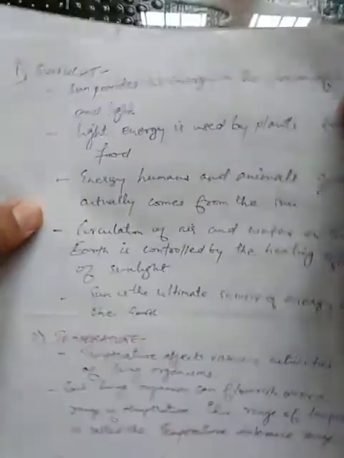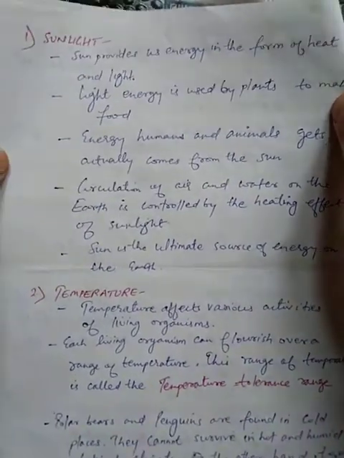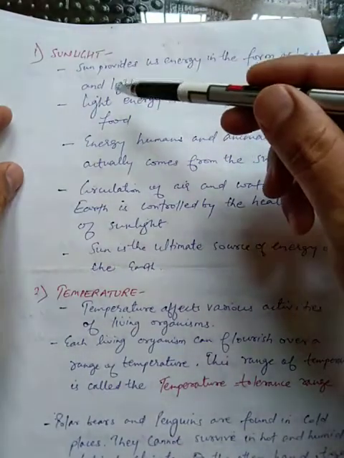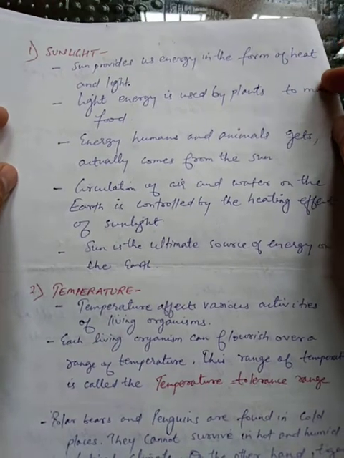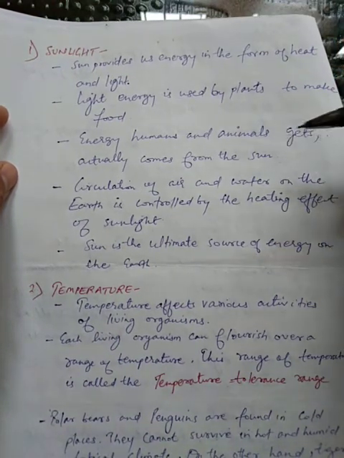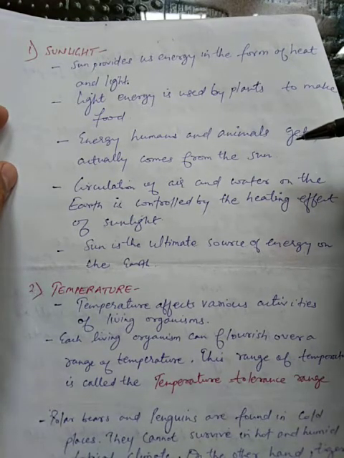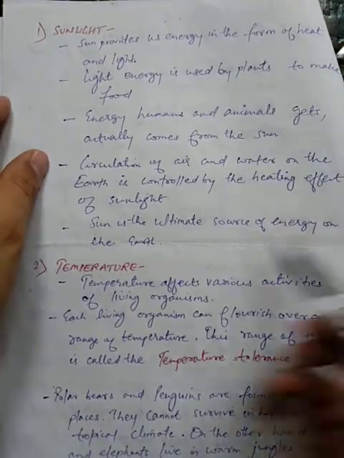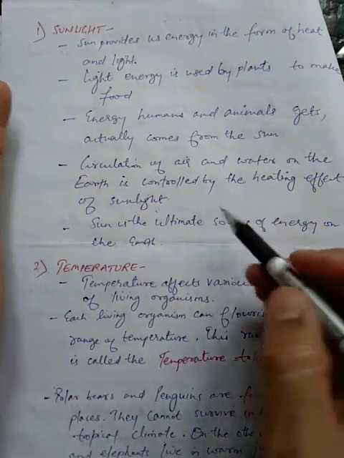Next portion you see is sunlight. You all know that the ultimate source of energy on the earth is the sun, and this sunlight is very important, as without sunlight the plants will not be able to prepare food. The energy which humans and animals get actually comes from the sun. Circulation of air and water on the earth is controlled by the heating effect of sunlight. So this sunlight plays a major role.